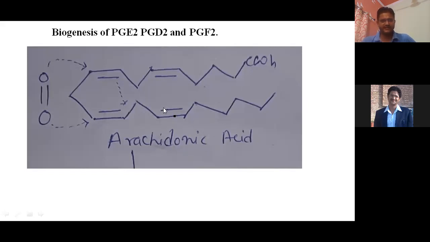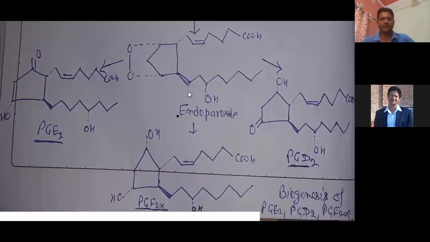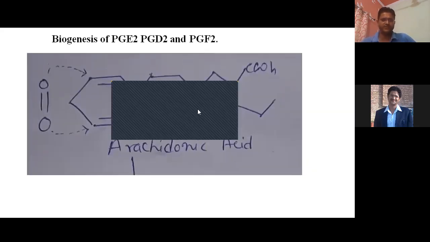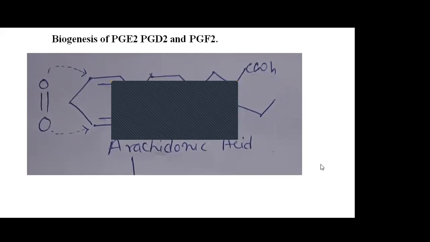Here this acid reacts with a sufficient amount of oxygen in our body. Then when it reacts with oxygen, it converts into a peroxide, and then into an endoperoxide. This compound converts into an endoperoxide because it is like a cycloaddition reaction.